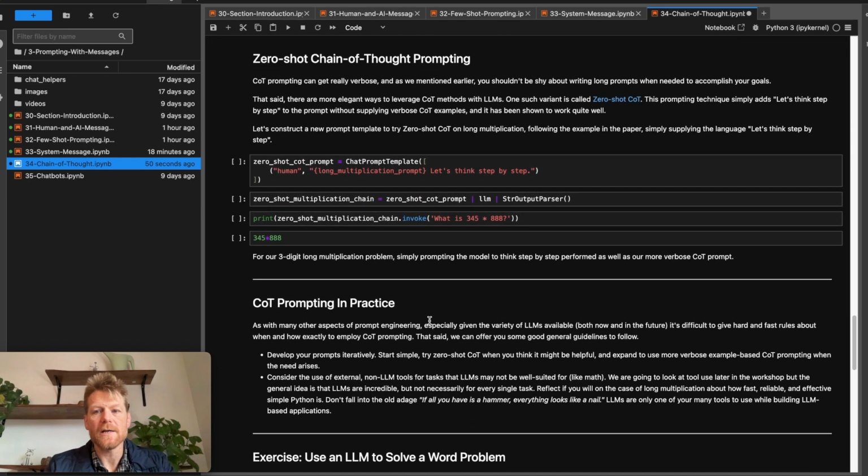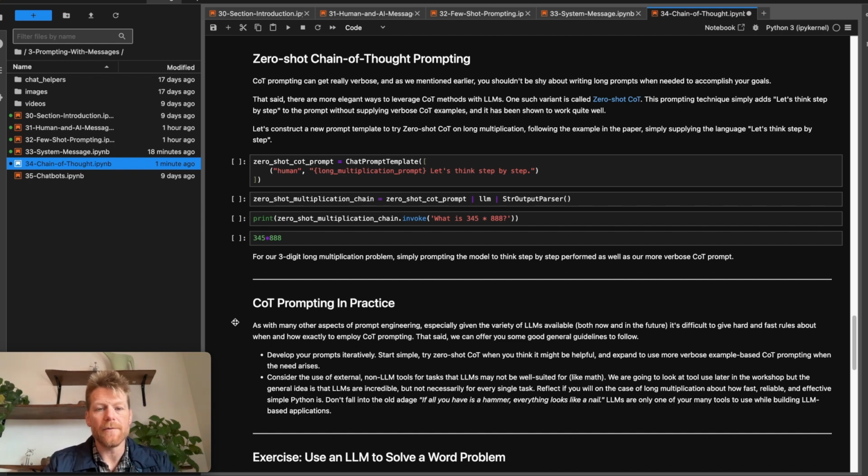Okay, now kind of a cousin technique, called zero-shot chain of thought prompting. As you can see, chain of thought prompting can get really verbose. And as we mentioned a couple of times now, you really shouldn't be shy about writing long prompts that are very specific and very verbose when you need to accomplish your goals, right? There's no reason not to.